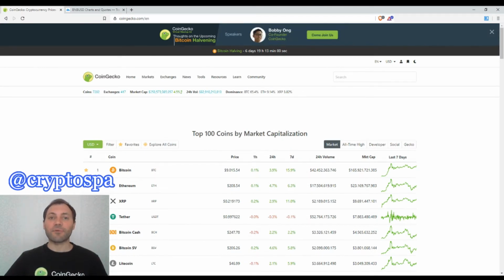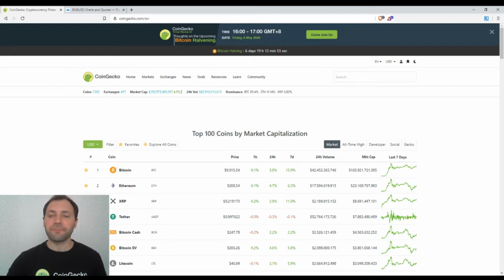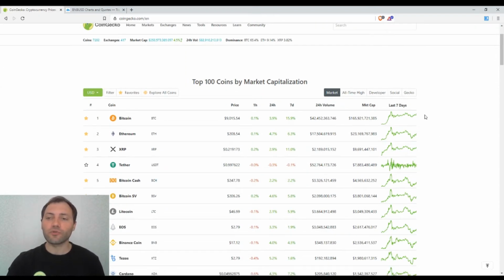This is my next cryptocurrency market overview. So let's start. Let's have a look at the price of the major cryptocurrencies according to the beautiful site of CoinGecko. And we see that the market continues to consolidate. Bitcoin is slightly above the psychological level of $9,000 per one digital coin, namely trading at the level of $9,015. The same price dynamic has been followed by the rest of the major cryptocurrencies.